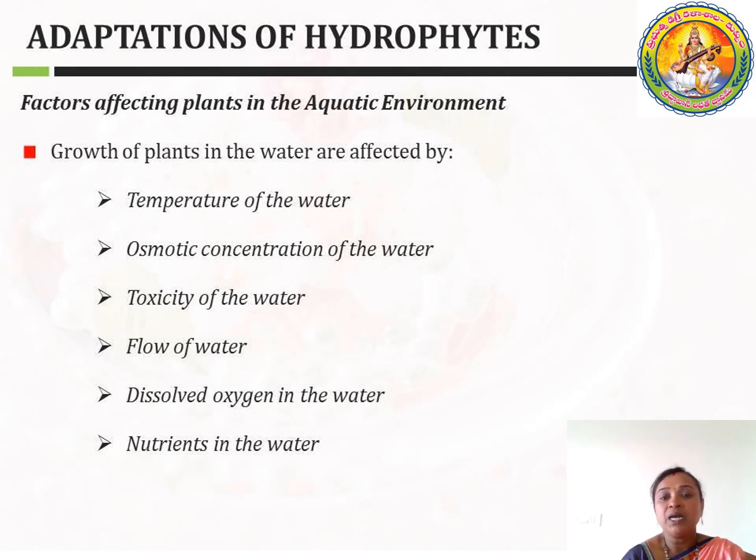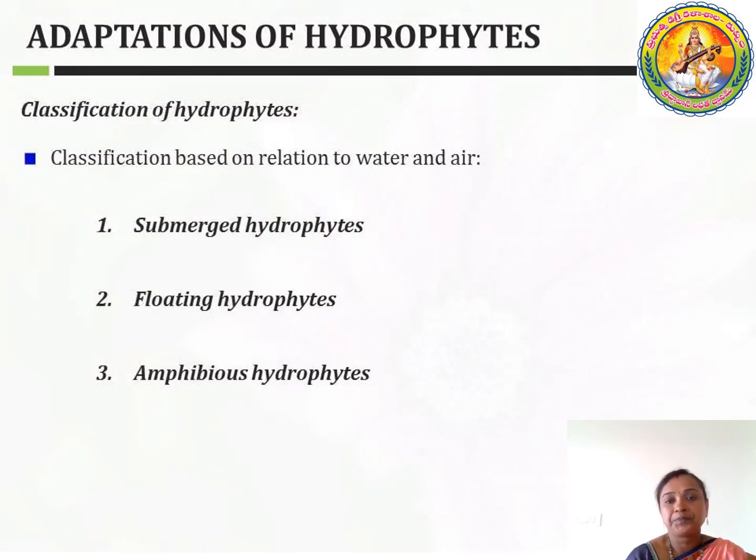The first one is temperature, second is osmotic concentration, third is toxicity, fourth is the flow of water, that is, whether it is stagnant or flowing, next is dissolved oxygen, that is, the concentration of oxygen in water, and the last one is nutrition in water.